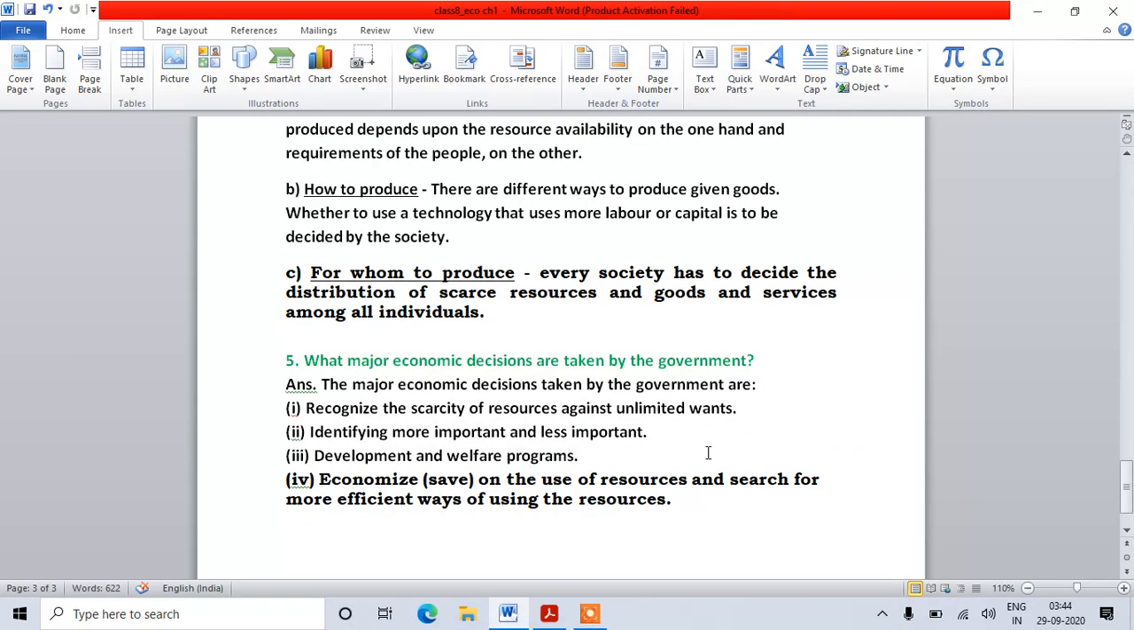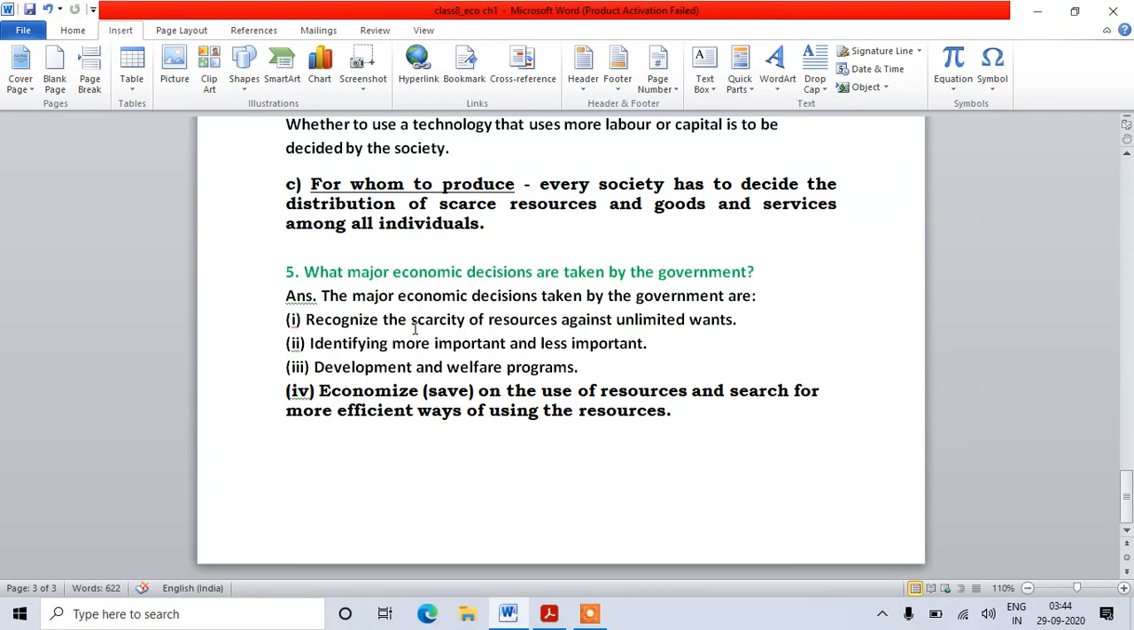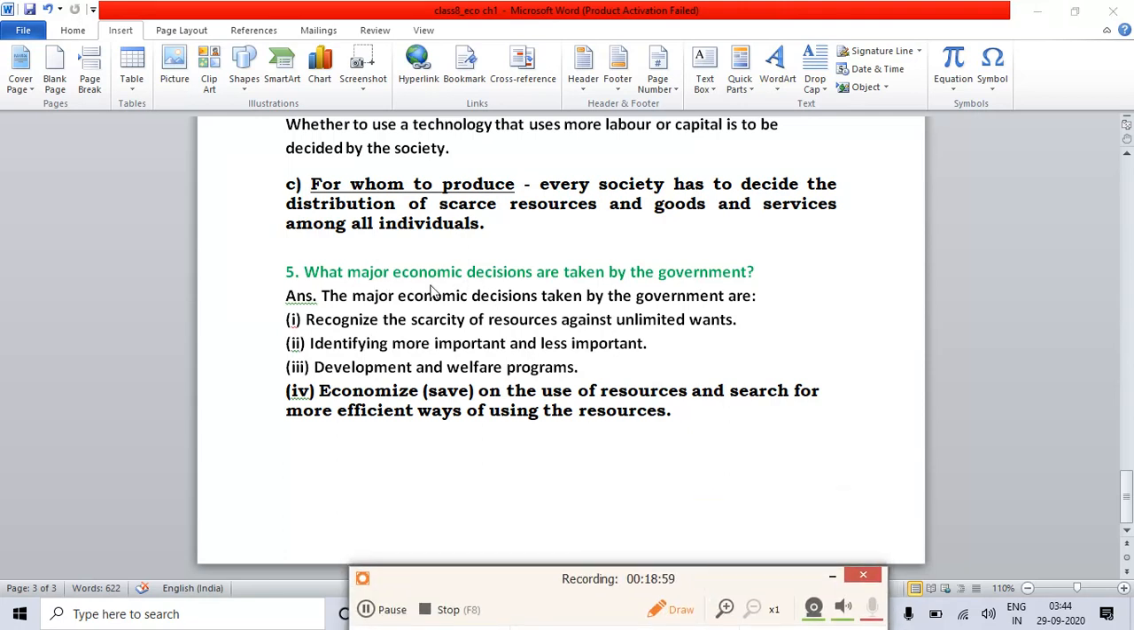Next question we have: what major economic decisions are taken by the government? This is the last question of this chapter. Now, the major economic decisions taken by the government are, I have given four points over here. You can learn three points, whichever is easy for you. Okay, and if you can learn all the four points, then it is good. First point, what we have,